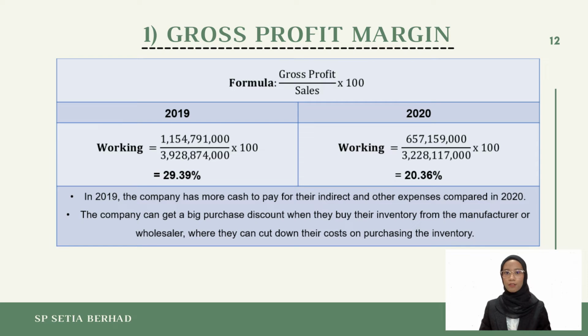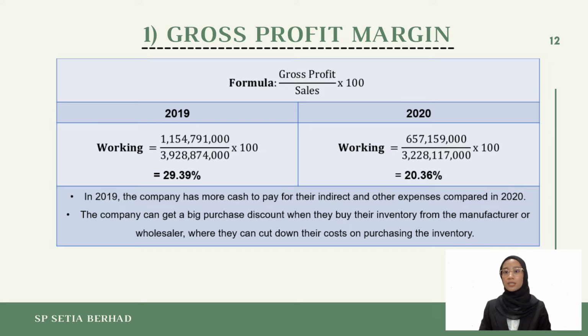The first element of profitability ratios is gross profit margin. The gross profit margin ratio shows the percentage of sales revenue that the company keeps after deducting all direct costs associated with running the business. The formula for gross profit margin is calculated by deducting direct expenses from net revenue, dividing the result by net revenue and multiplying by 100%.